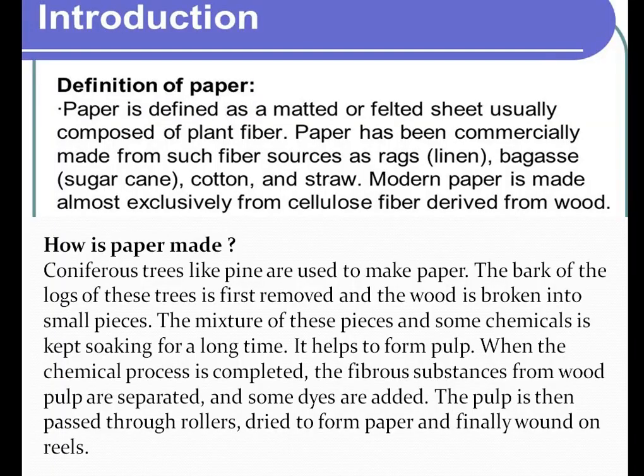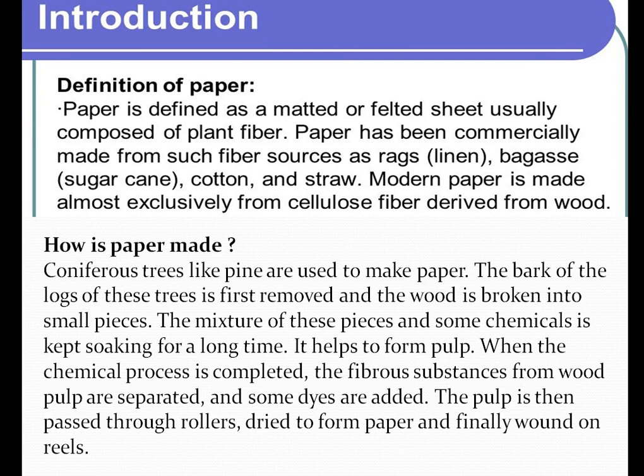Now next we will talk about paper. Here is the definition of paper. Paper is a non-woven fabric. Some fabrics are woven, that means which we are weaving. But paper is a non-woven fabric, described here as a matted or felted sheet.